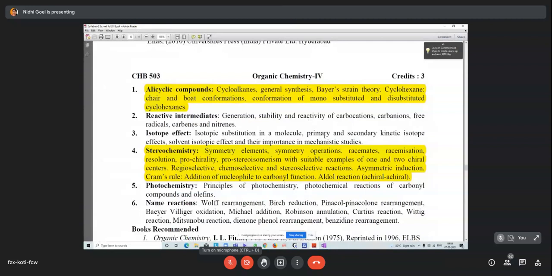Next unit is stereochemistry: symmetry element, symmetry operation, racemates, racemization, resolution, prochirality, pro-stereoisomerism, with suitable examples of 1 and 2 chiral centers; regioselective, chemoselective, stereoselective reactions; asymmetric induction, Lenz's rule, addition of nucleophile to carbonyl function, aldol reaction, including the achiral reaction. First I'll start the alicyclic compounds. It's a very easy topic.